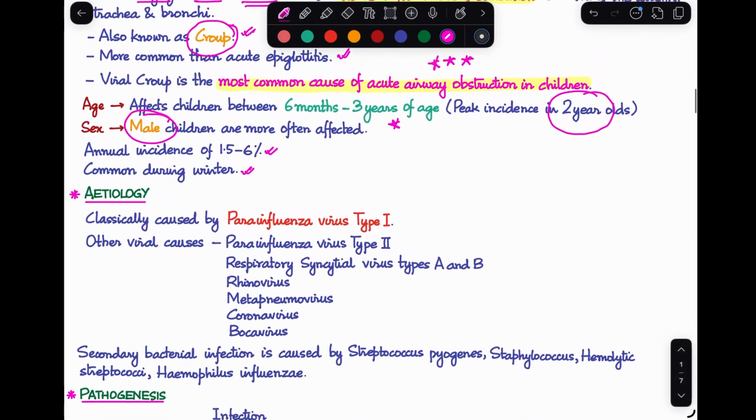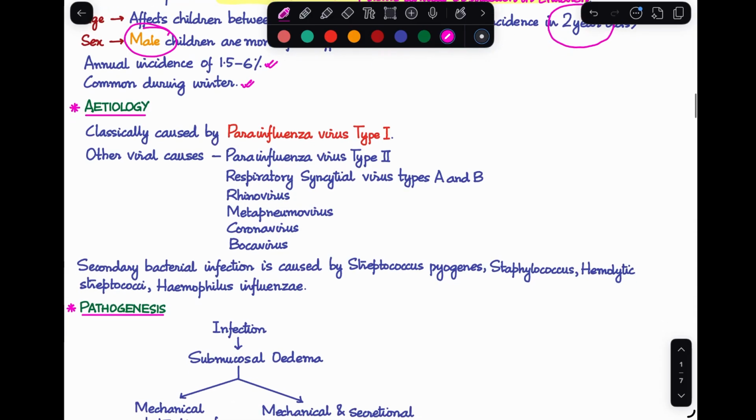Now coming to what is the cause behind it. Now classically the virus that has been associated with it is the parainfluenza virus type 1. This is an important MCQ question again. But there are other causes as well, like parainfluenza virus type 2, respiratory syncytial virus types A and B, rhinovirus, metapneumovirus, coronavirus, Boca virus.